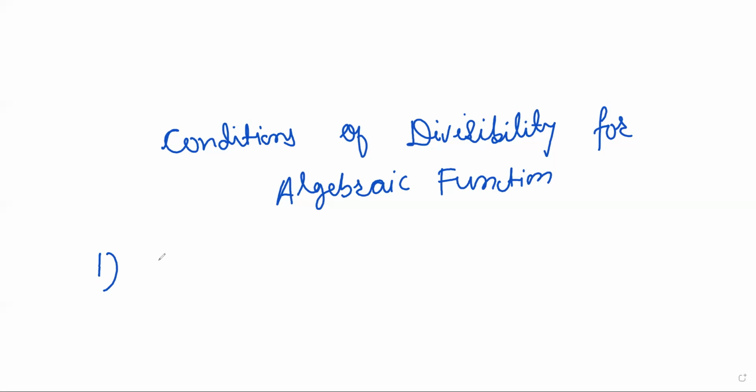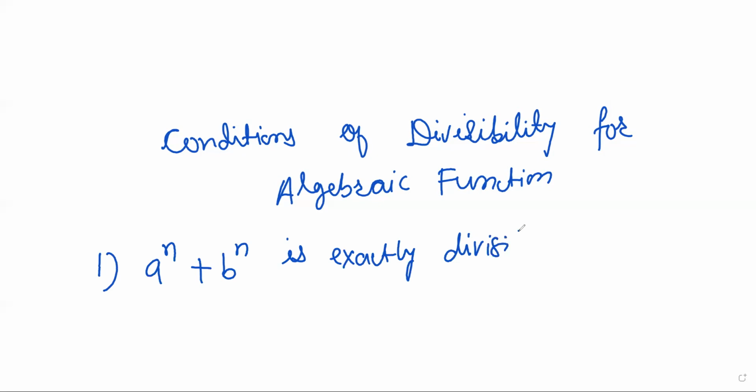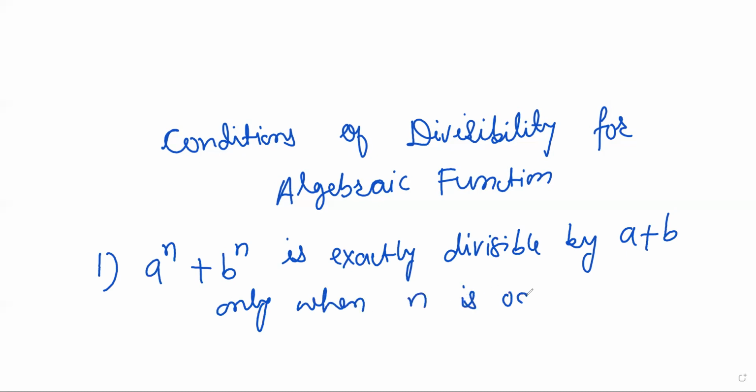First condition is a raised to power n plus b raised to power n is exactly divisible by a plus b only when n is odd.